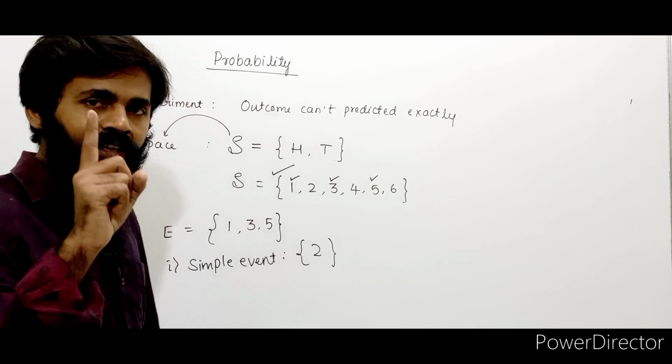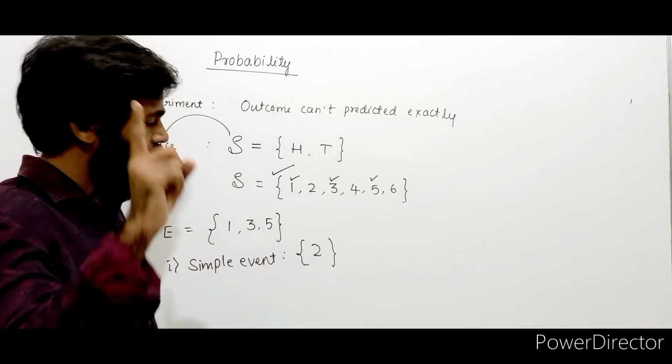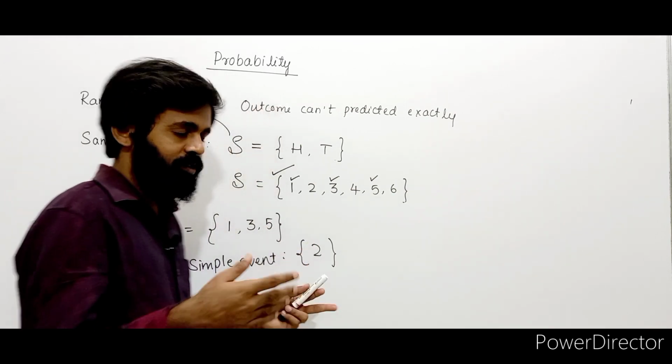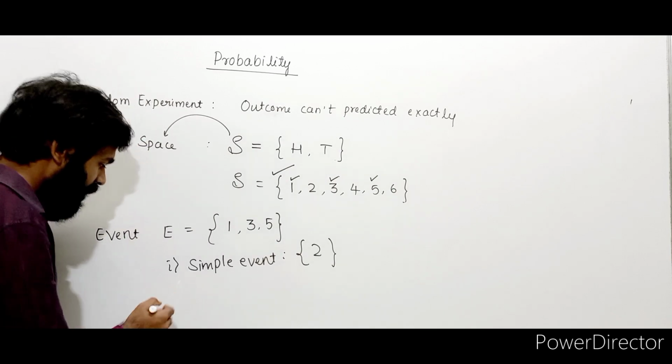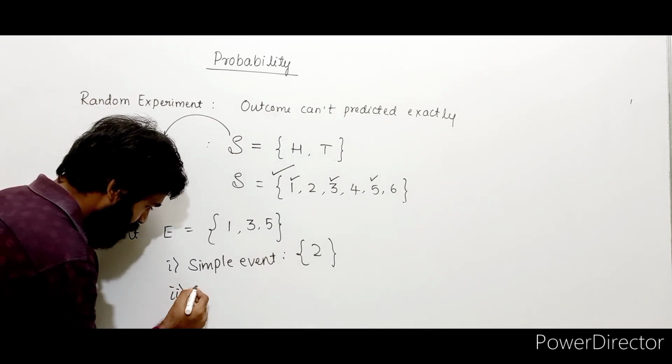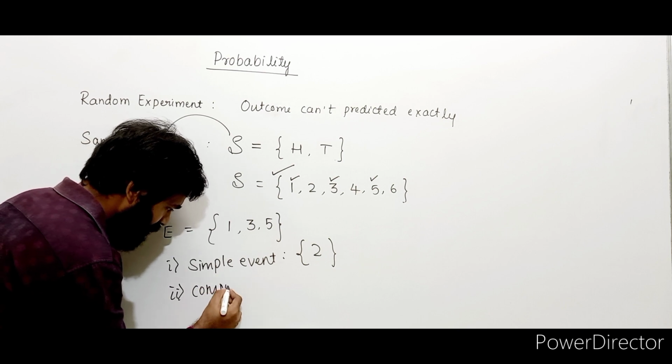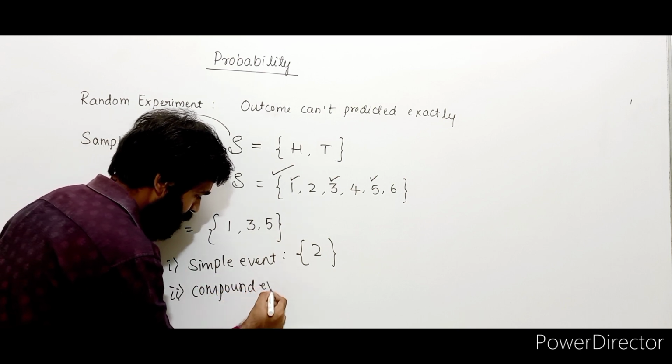So if my event contains only one element, then it is called simple event. Now if it contains 2 or more, that is called as compound event.